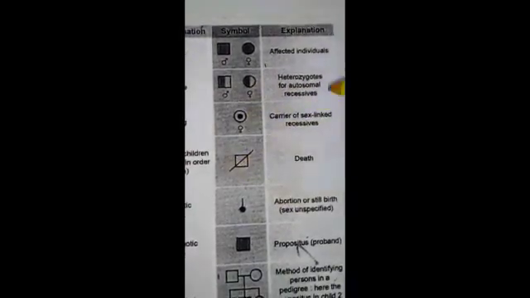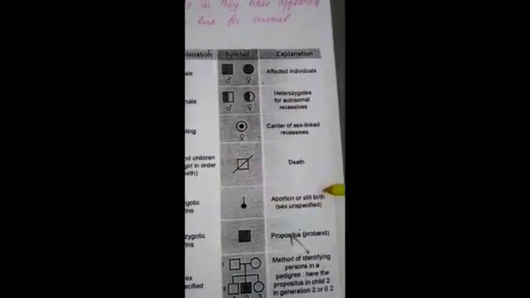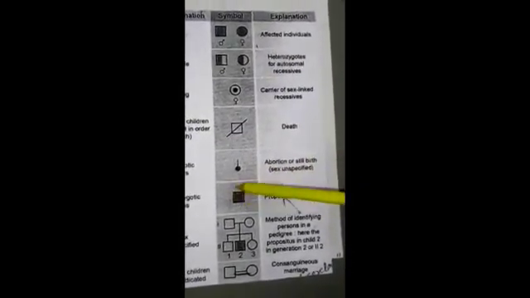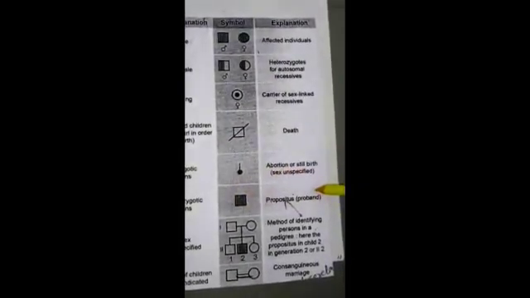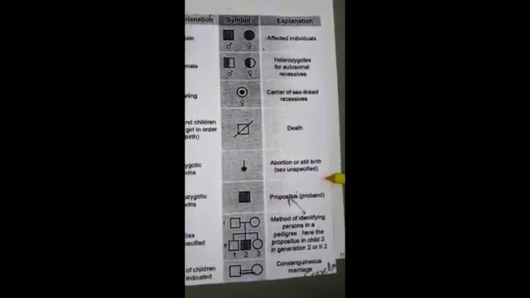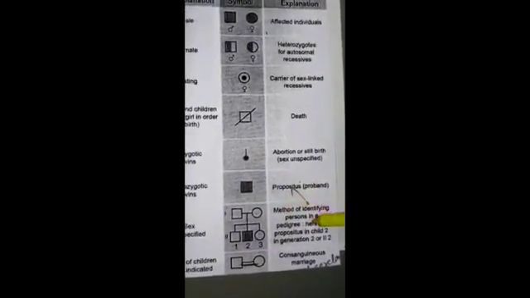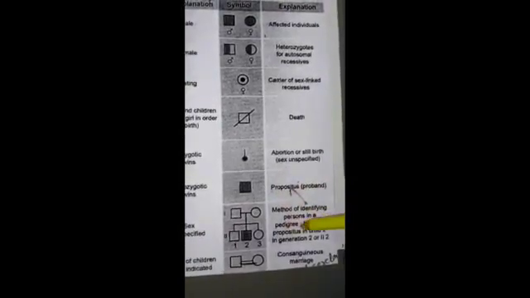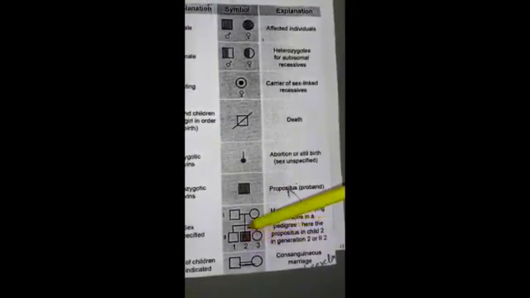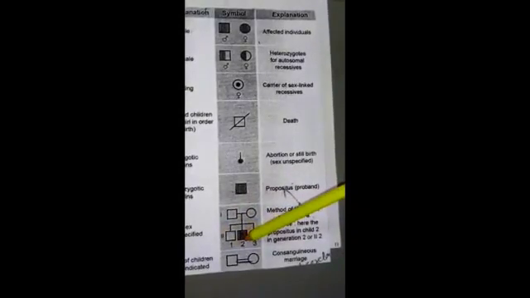The cross line in the square indicates death. This symbol indicates abortion or stillbirth. The shaded single square indicates the proband. Proband means the first identified affected person in a family. Next is a method of identifying persons in a pedigree. Here the proband is child 2 in generation 2. See here, generation 2, child 2.